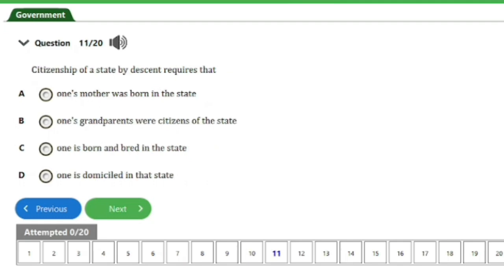So question number 11 here says, citizenship of a state by descent requires that A. One's mother was born in the state. B. One's grandparents were citizens of the state. C. One is born and bred in the state. D. One is domiciled in that state. So guys, the answer to this question is option B. One's grandparents were citizens of the state. So that's it for this question. Let's head on to the next question, guys.